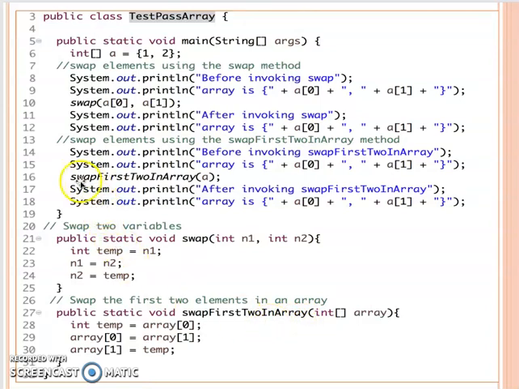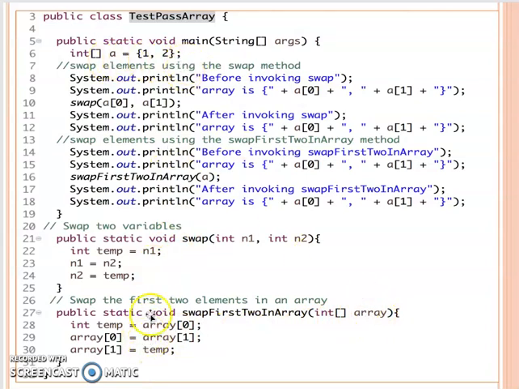So this one we just see from line 13. Here we want to invoke swap first two in array. So we just display the A0, A1 first. A0, A1 actually we use the initializer to refer to that. So you can see before we call this method, A0 will be 1, A1 will be 2. But after we pass the A through the method, when you pass the array, the parameter actually will refer to this array.